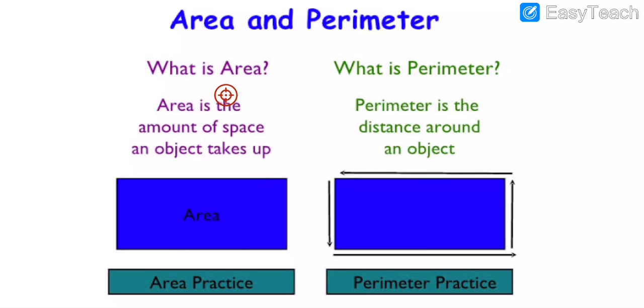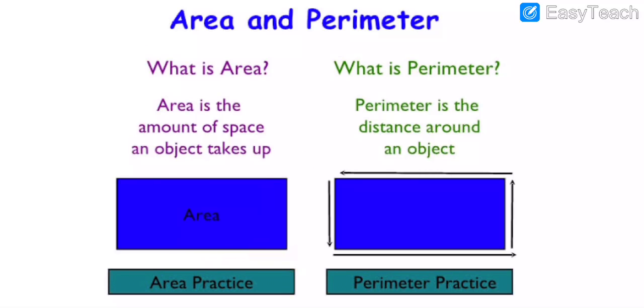What is the area? Area is the amount of space an object takes up. So, my dear students, those are the definitions of area and perimeter. What is the area? Area is the amount of space an object takes up.